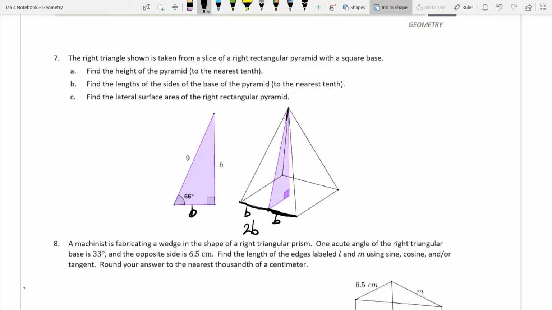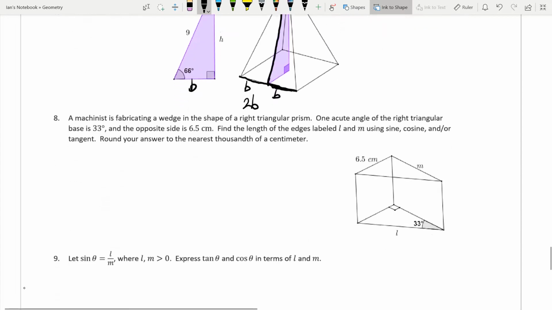And this length right here is 9. So you're going to use your formula for area of a triangle, which is base times height divided by 2. Find the area of one triangle, multiply by 4 to find the area of all of the triangles, and then find the area of this base square, and you'll find the surface area of the right rectangular pyramid.